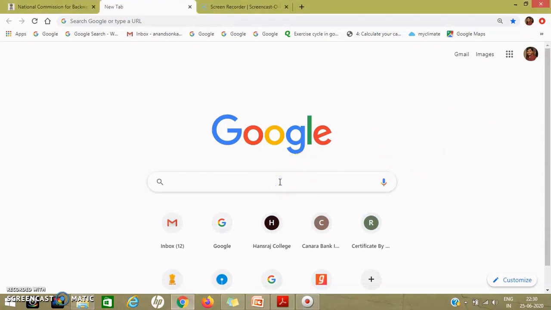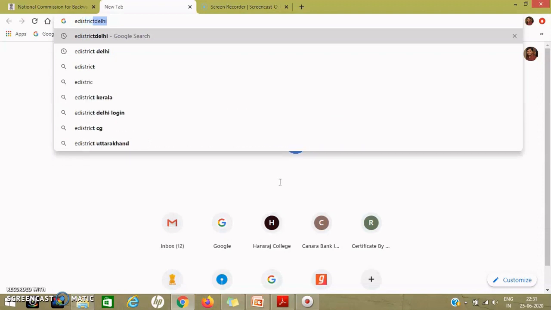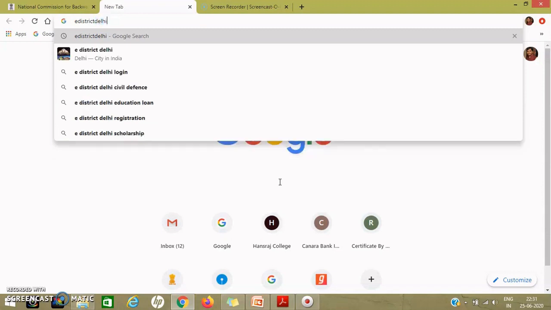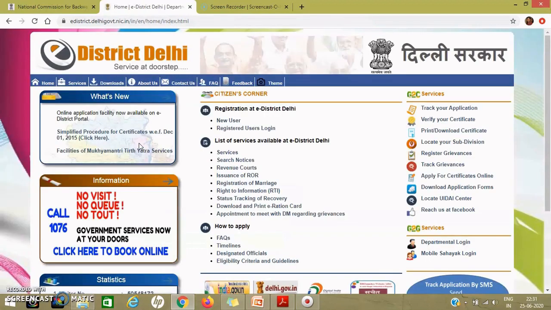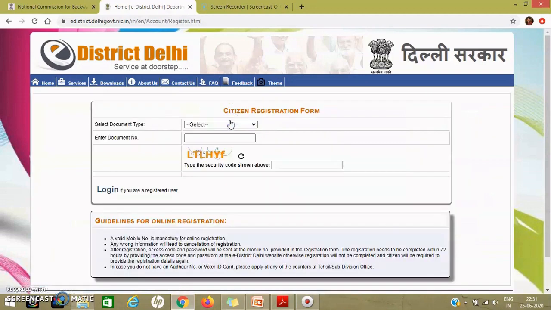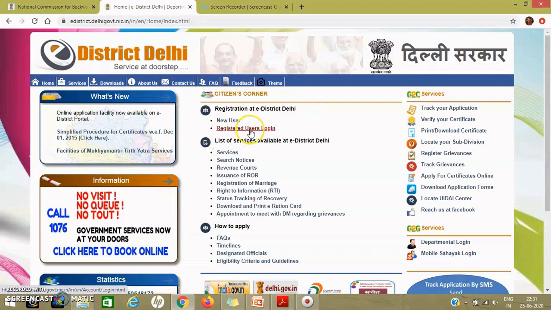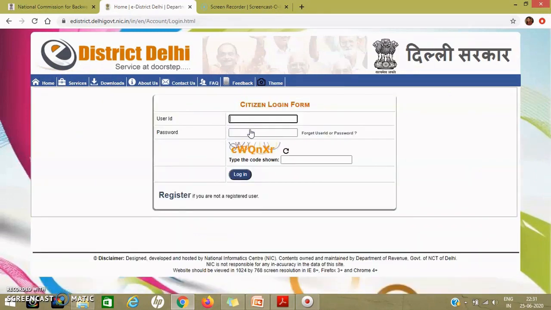So just go to Google and type eDistrict and the name of the state where you are from. I'm doing it for Delhi. Just click it, and you will be able to see a page, edistrict.delhigovernment.nic.in. This is the official page made by the Government of Delhi. The first thing you have to do here is go to new user and make your user ID. Once you have made your user ID, you go back to the home page, then go to registered user login, and login using the credentials which you have just generated.